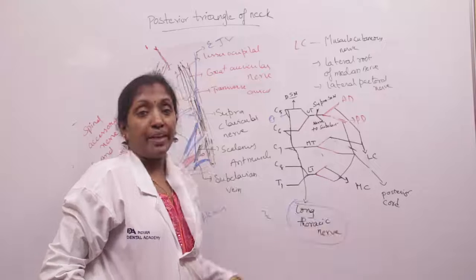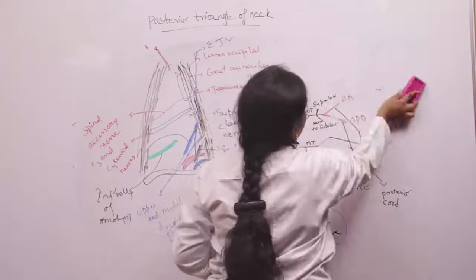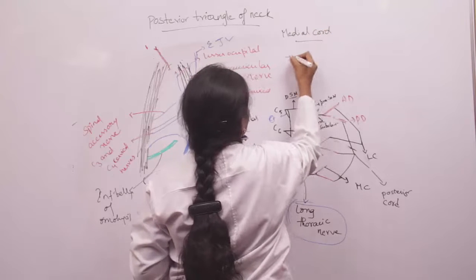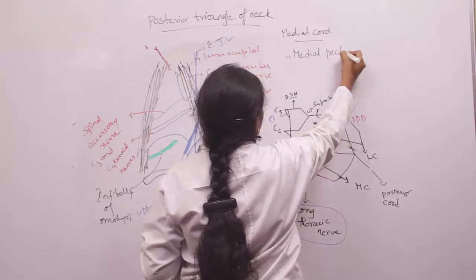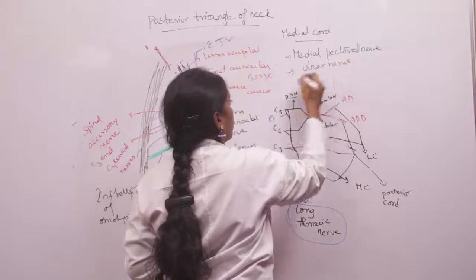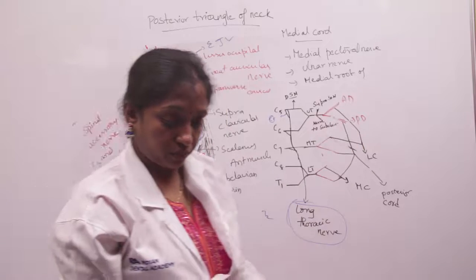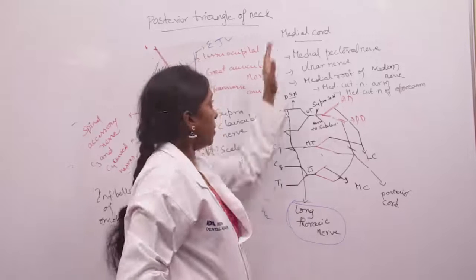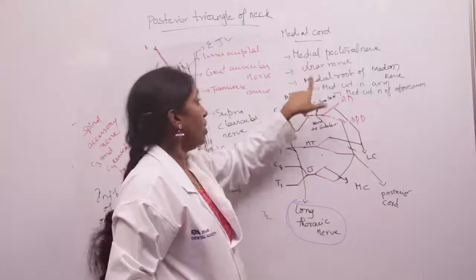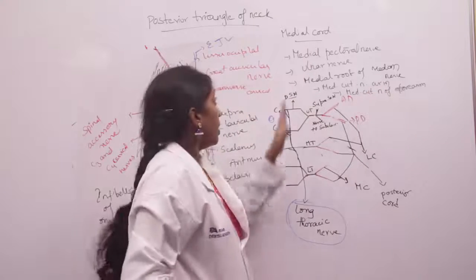From the medial cord, it gives five branches: the medial pectoral nerve, the ulnar nerve, the medial root of the median nerve, the medial cutaneous nerve of the arm, and the medial cutaneous nerve of the forearm.